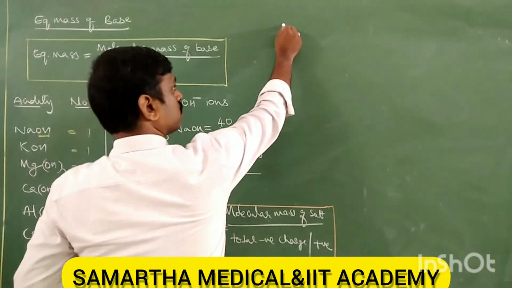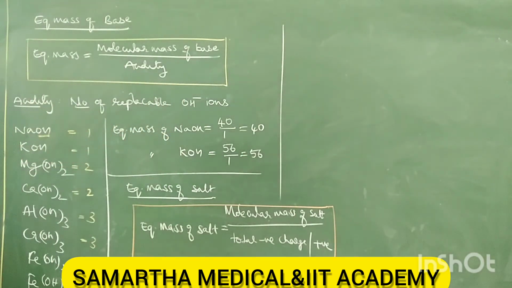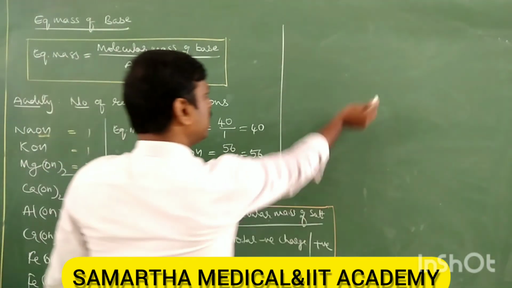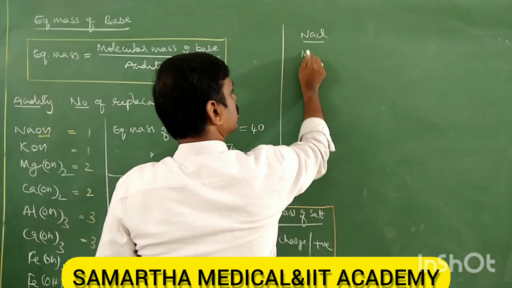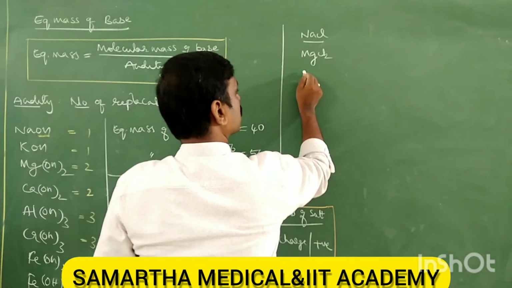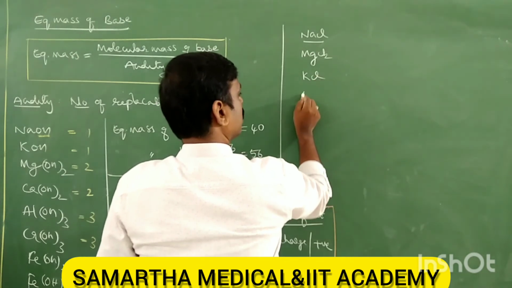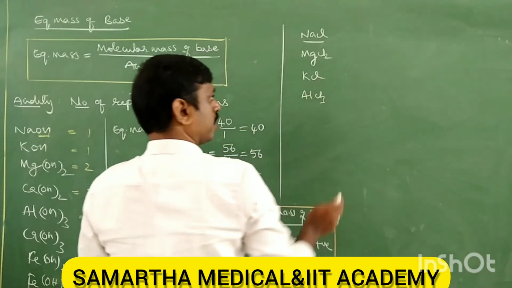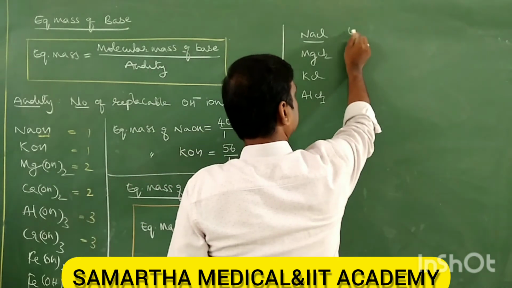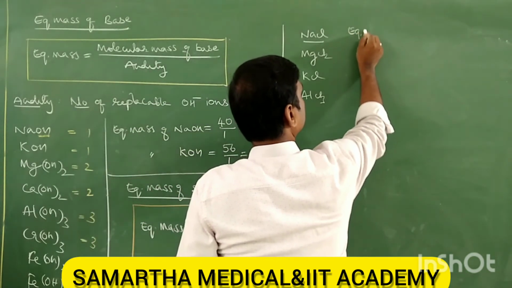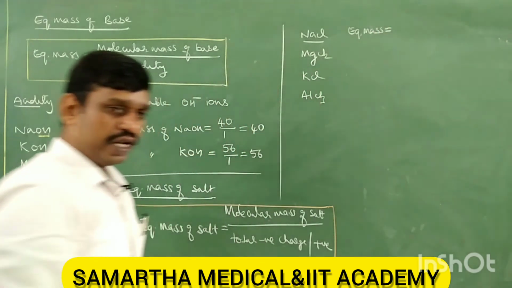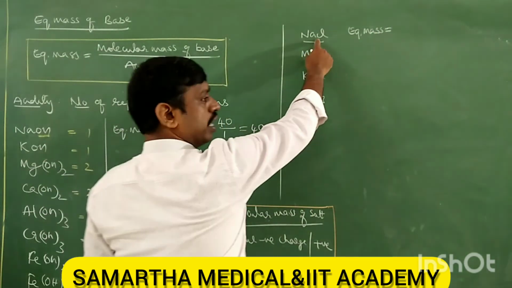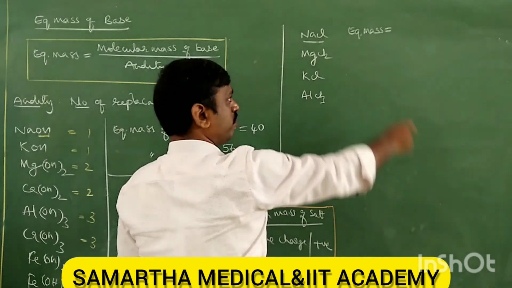Okay. Now let's see NaCl, MgCl2, KCl, AlCl3. Come on, tell me, what is the equivalent mass of NaCl? Na is 23, its atomic mass. Chlorine is 35.5.